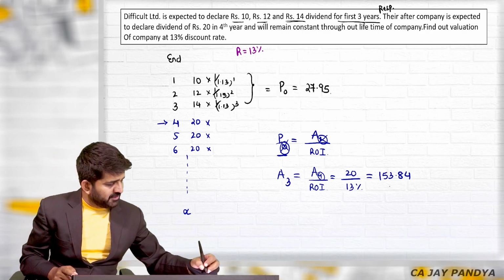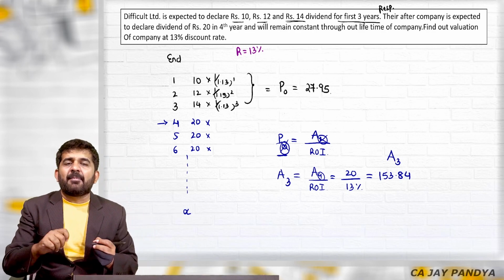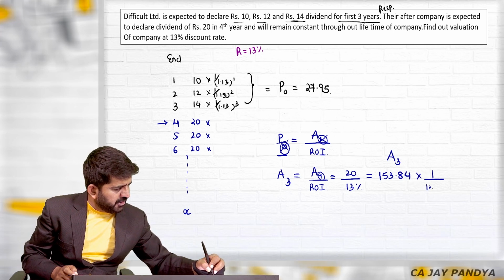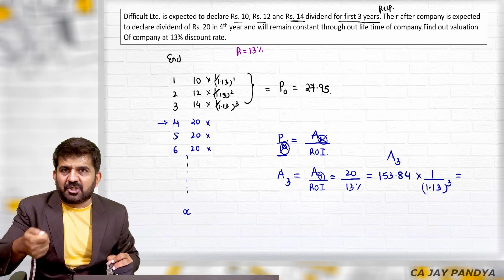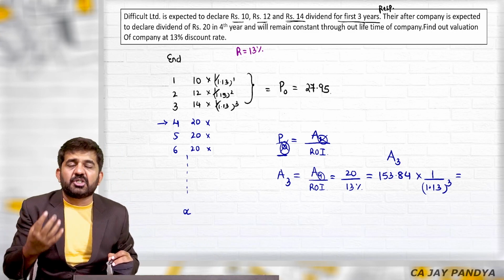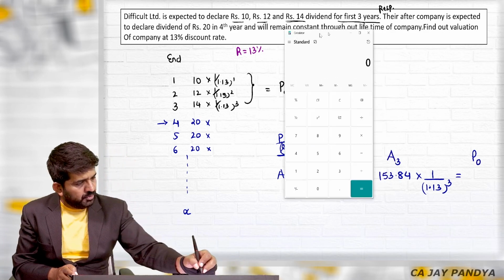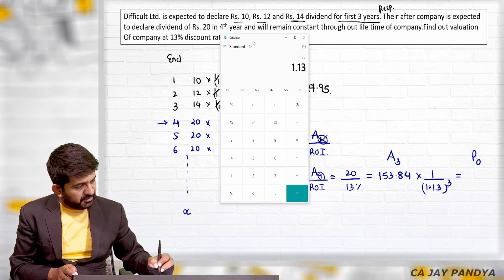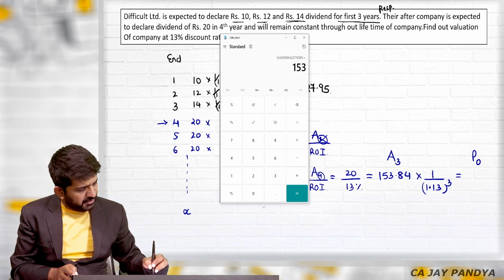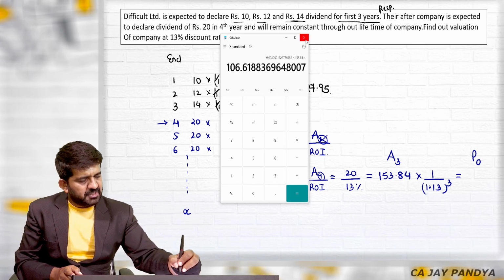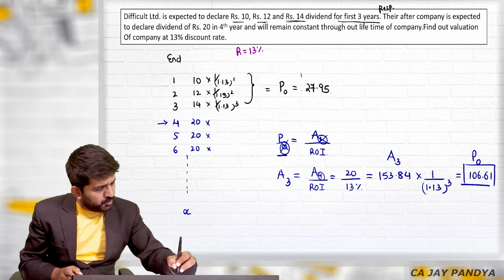So what to do? Very simple. If this amount is at the end of third year, convert it into amount at the end of 0 year. So discount it for 3 years, 1.13 raised to 3. Anything which is after third year, if you discount it for 3 years, you will be getting today's value. And what is that value? It is 1 divided by 1.13 cubed multiplied by 153.84, which is 106.61. Now these two values can be added.